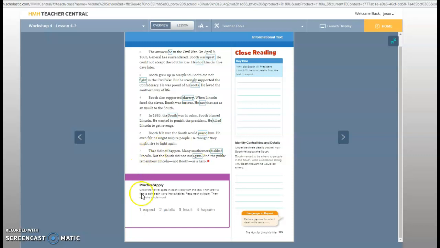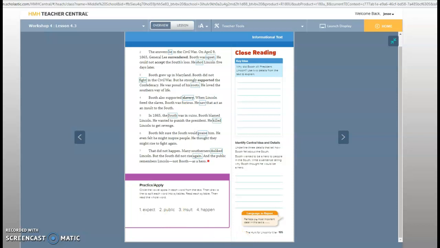Then down here, guys, what they've been trying to teach us is basically syllables, right? They want us to circle the vowel spots in each word from the text. So circling the vowel spots, that would be the E and the E, right? Then draw a line to split each word into syllables. So we've got expect. You're going to draw a line between the syllables. Then we have a U and an I, so public. You're going to draw a line between the syllables.